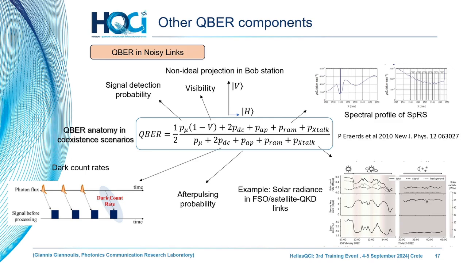We have clicks, registered counts that are not from the detection of a photon but error detections in the SPAD, the single photon detector. We also have photons from other sources, for example solar radiance when we implement satellite wireless links. When we have a classical channel in the same fiber, it generates Raman noise photons due to spontaneous Raman scattering. So this also contributes a significant number of noise photons, and all these sources contribute to a drastic and significant increase of the quantum bit error rate.